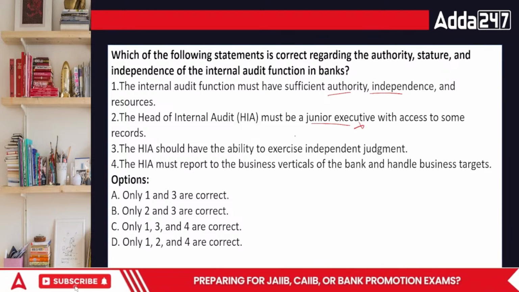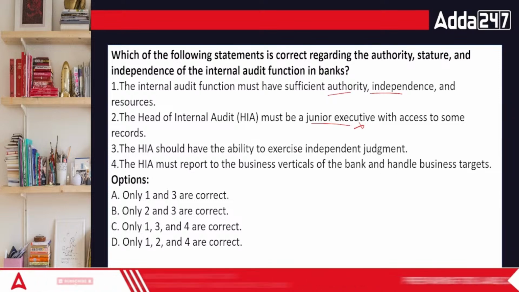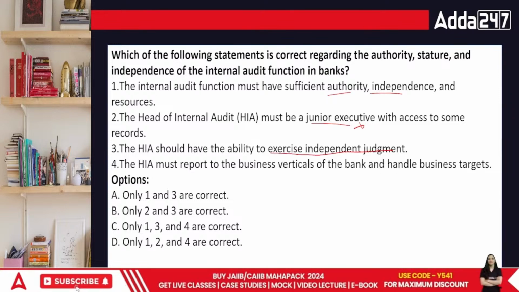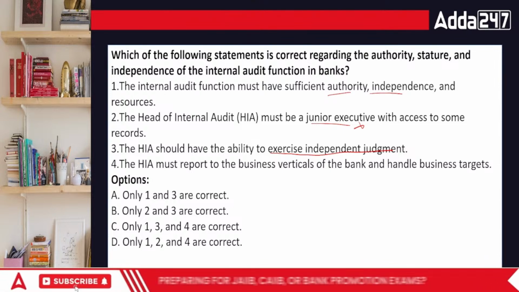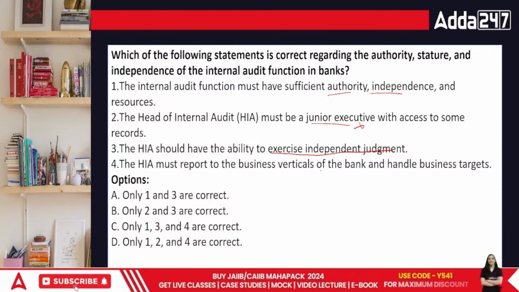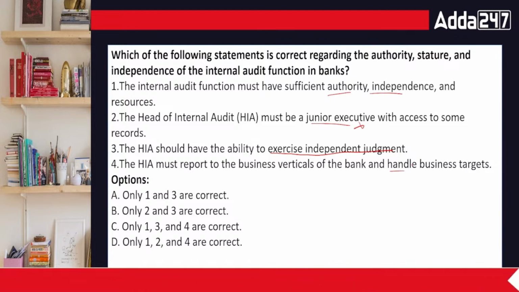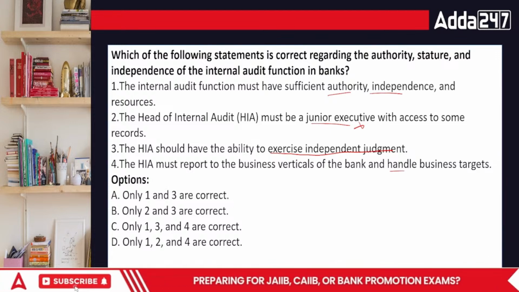Next point, HIA should have the ability to exercise independent judgment. Agreed. He should have independence in terms of the working. If he is not independent, how will he work out? Then comes HIA must report the business verticals of the banks and handle business targets. If he's handling business targets, then he's handling the targets only. Nothing can be done about it. Isn't it?